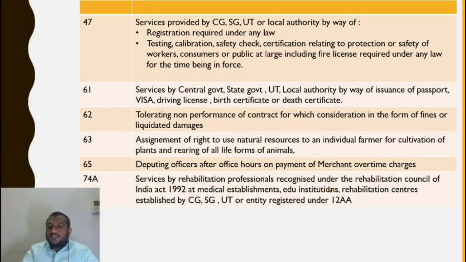Services by rehabilitation professionals recognized under the Rehabilitation Council of India at medical establishments, educational institutions, rehabilitation centers established by central government, state government, union territory under 12AA.